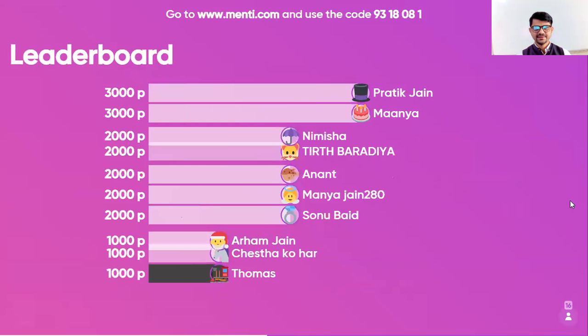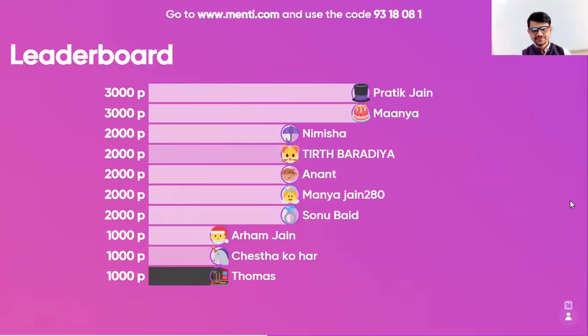This time again, Pratik and Manya first, Nimisha, Tirth, Anant, Manya 280 and Som on second, Arham Chesta on third. So let's move to the next.